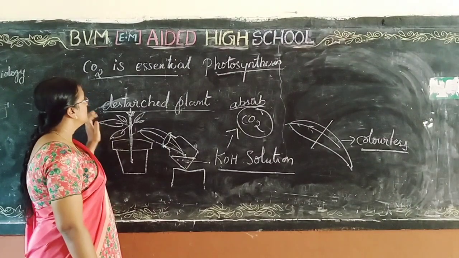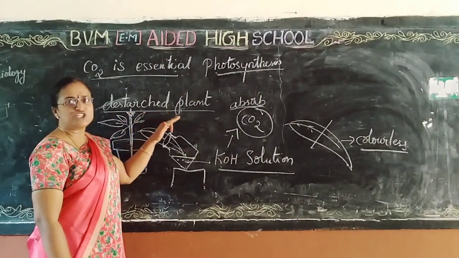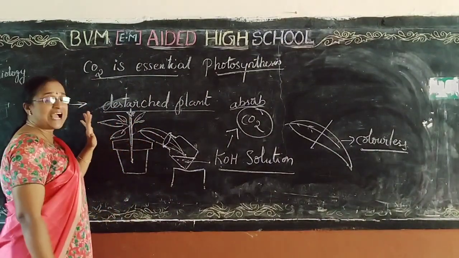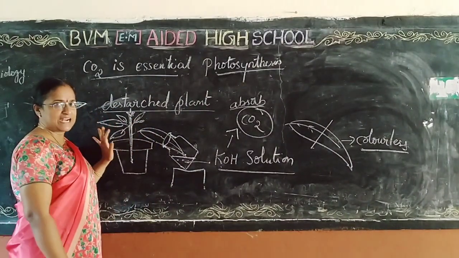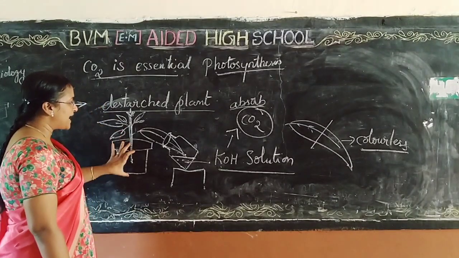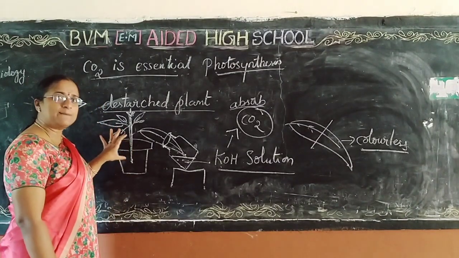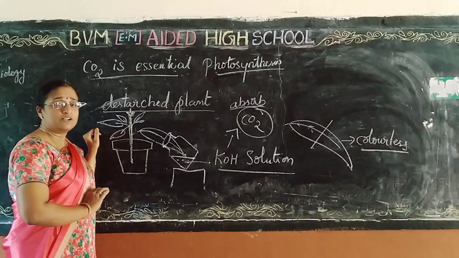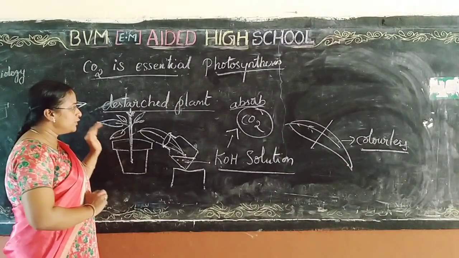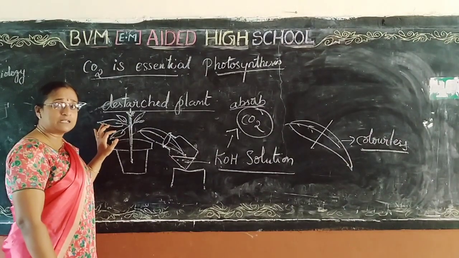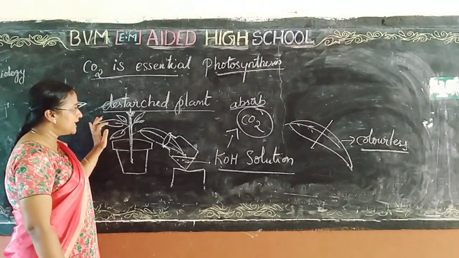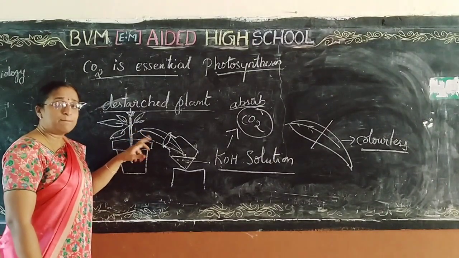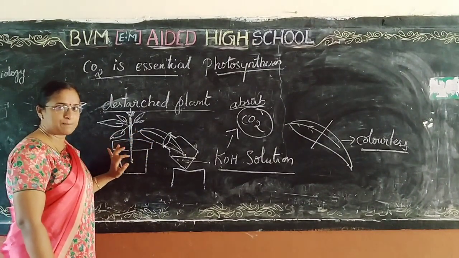Let us see that carbon dioxide is essential for photosynthesis. Now we have taken a destarched plant. A destarched plant means you have to keep this potted plant in a dark place for 1 week. If you keep the plant in the dark, slowly the starch will not be present in the leaves. But you have to pour some water for that plant also.